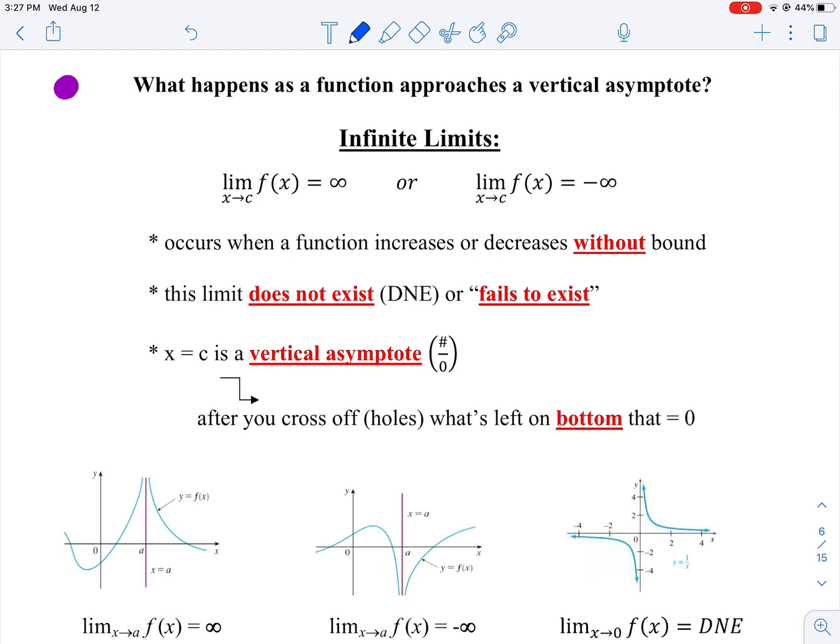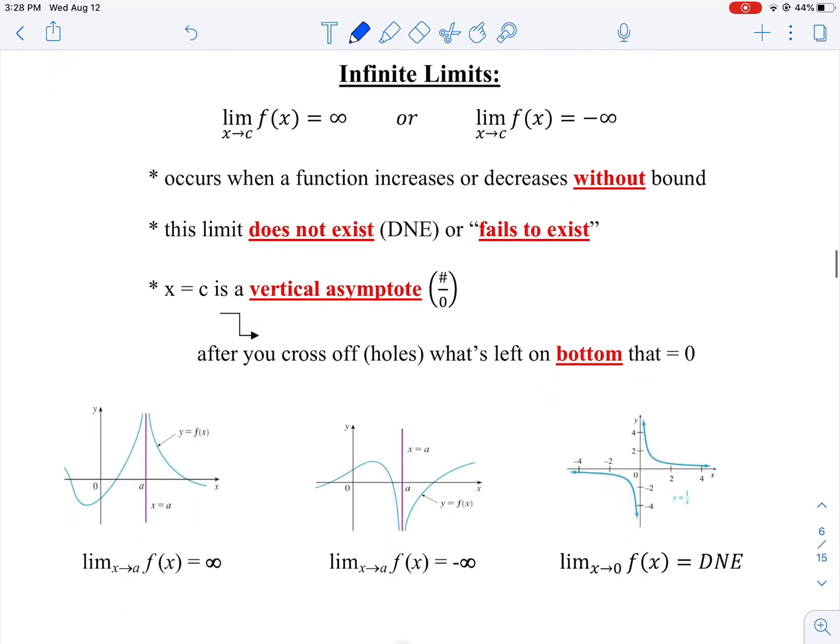So imagine you have a vertical asymptote in your function, in your graph. What are the possible behaviors as you approach that vertical asymptote? Well, as you approach it from the left, could you go up? Or you could go down, right? And as you approach it from the right, you can go up or you can go down. So we have a couple different options. We can't ever hit that vertical asymptote, but it might shoot us up or shoot us down.